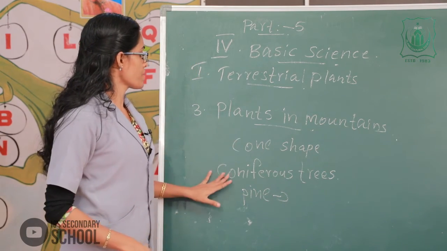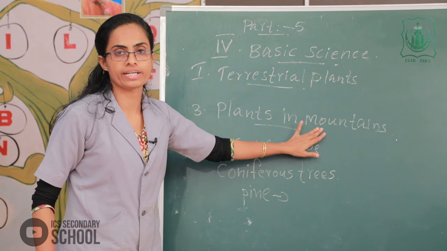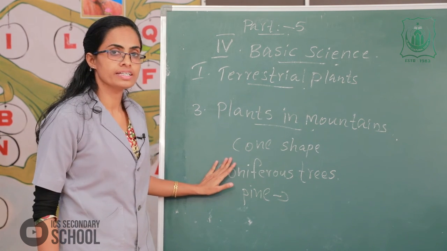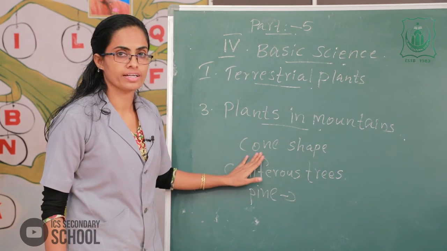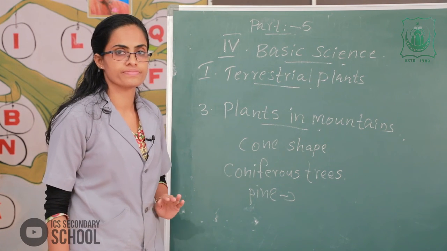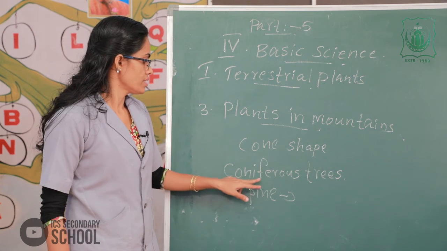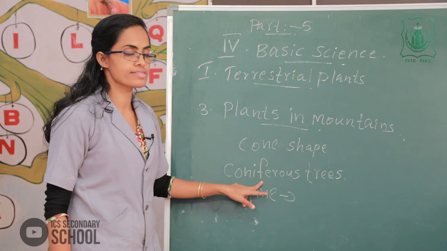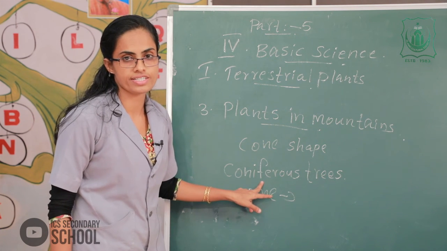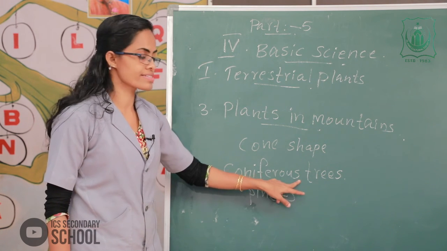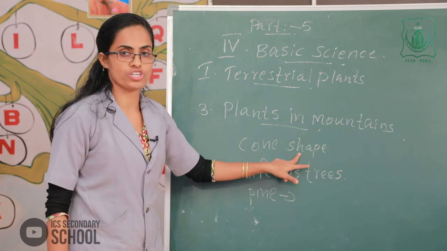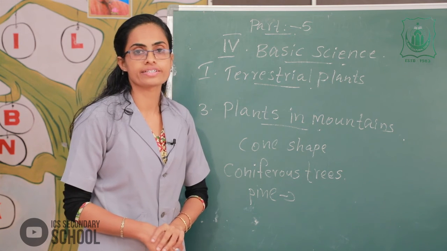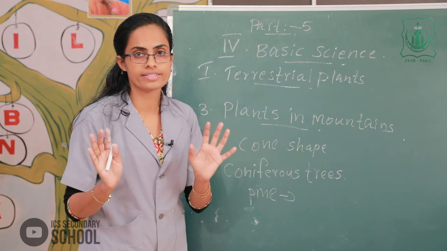Please listen to me. The plants in mountains. The plants that grow in mountains are called coniferous trees. The coniferous trees are cone shaped. For example, fig tree and pine tree, etc. All of you understand?